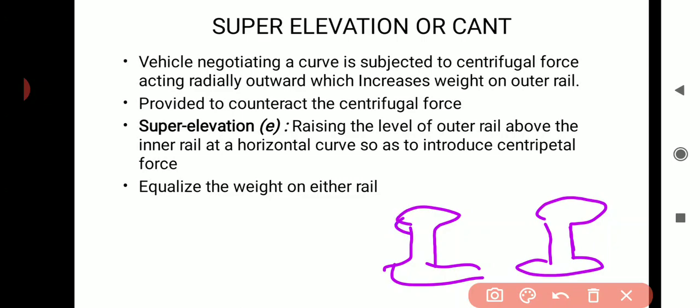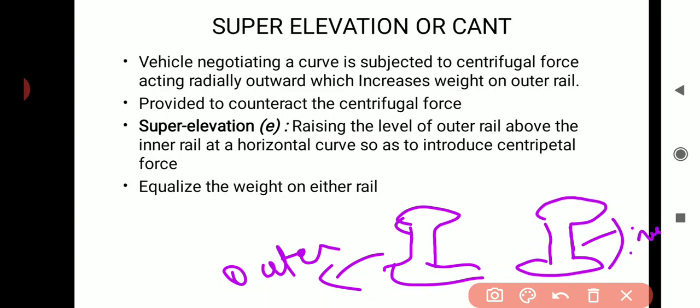Let this be the outer rail, and this is the inner rail, and the outer rail is raised some distance with respect to the inner rail.